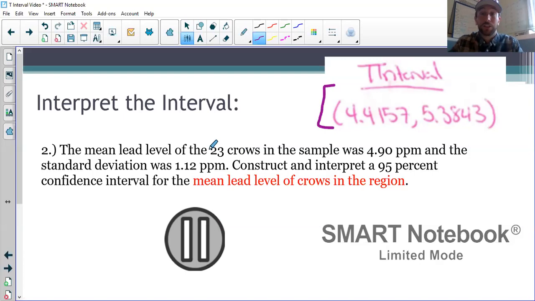This is just the context. And so all the things we've done hold true. We're 95% confident. That structure of our sentence is the same. We can copy the wording out of the question. The only difference is now, instead of estimating the true percent of whatever, we're estimating the true mean of whatever. So we can always copy that wording out of the context. No big deal. So take a minute, pause, and try to write yourself an interpretation of this confidence interval.